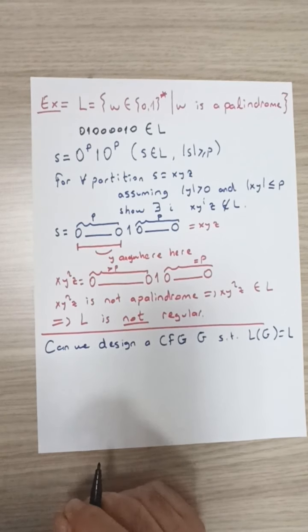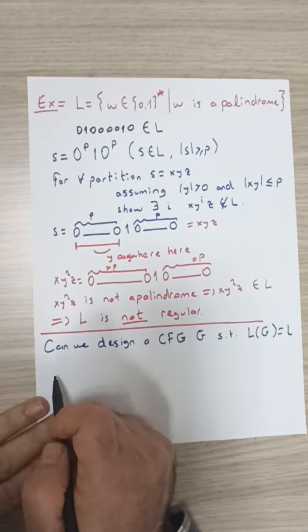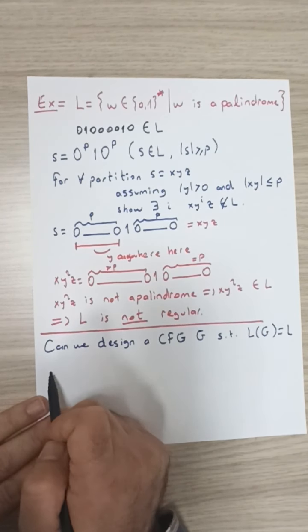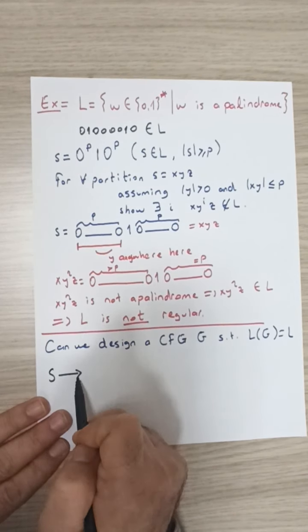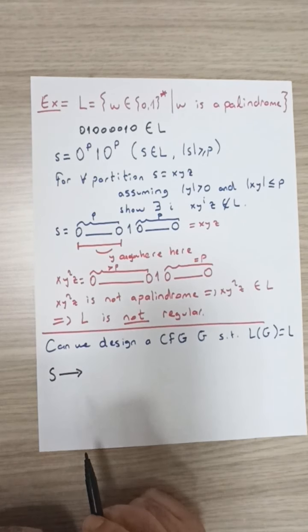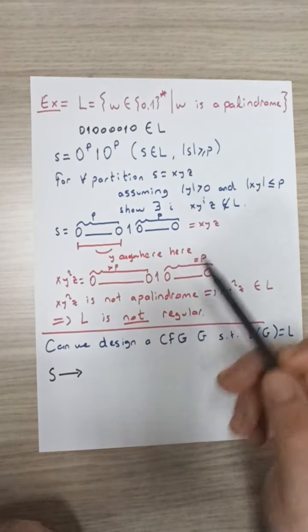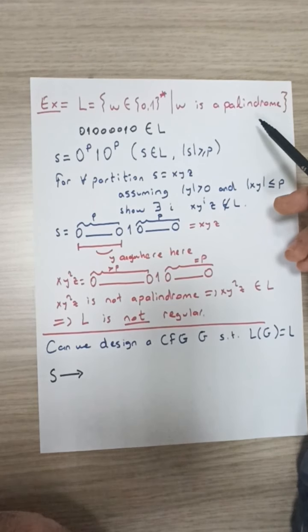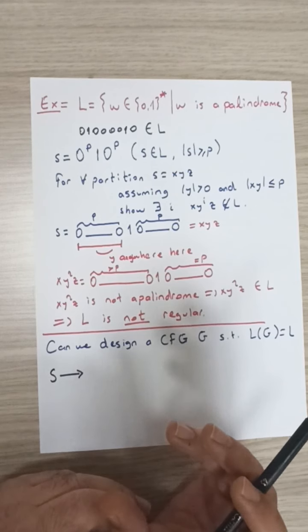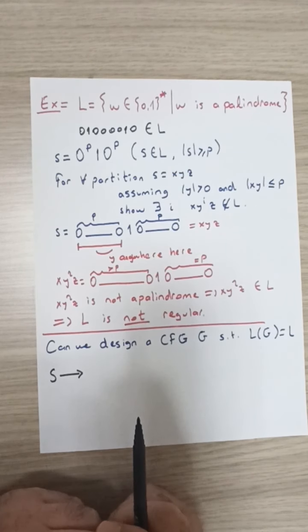While designing context-free grammars, again, we will make heavy use of induction. So let's start with our starting variable S. Assuming that the variable S is capable of generating any string inside this language, basically any string that is a palindrome, how can we extend such strings to have larger length?